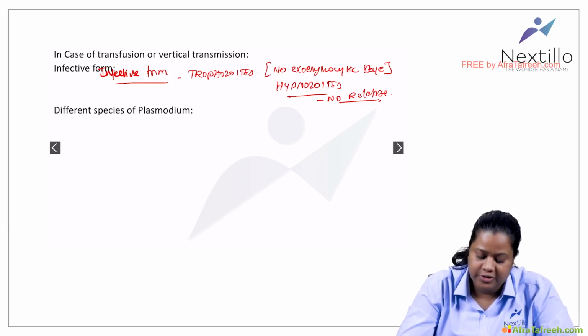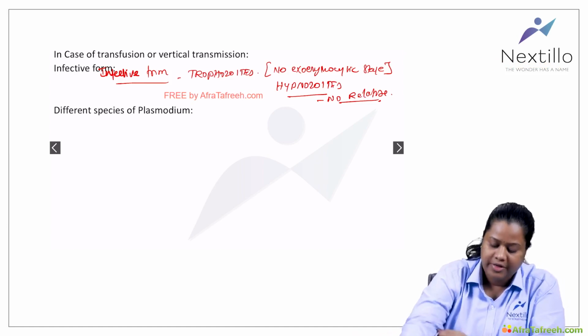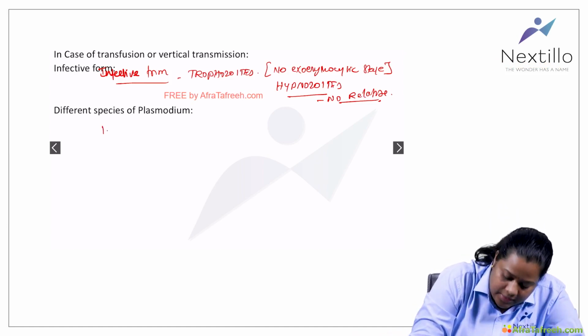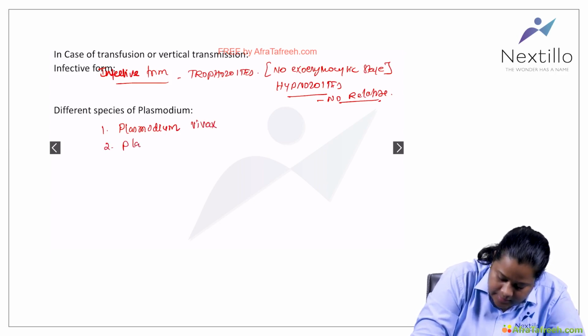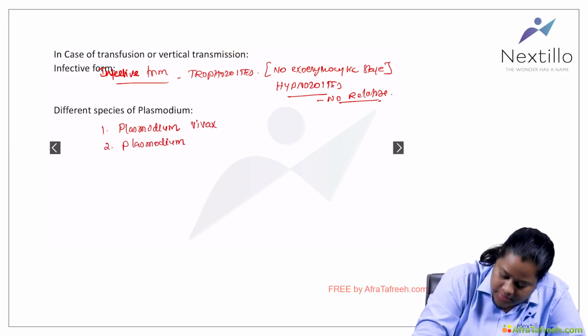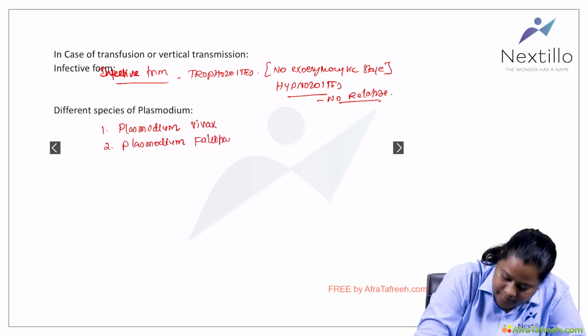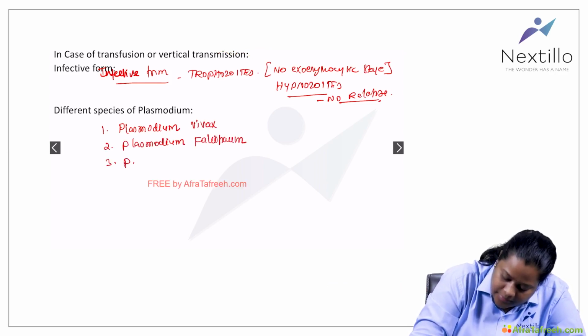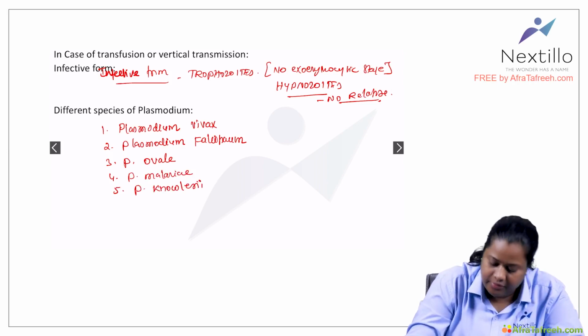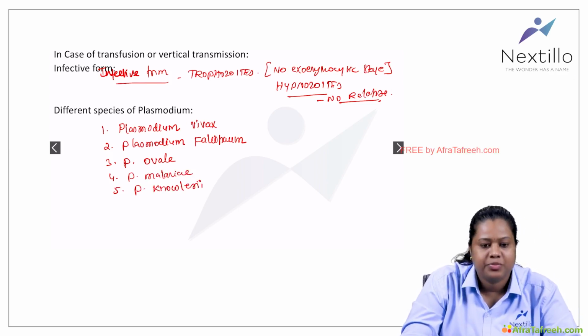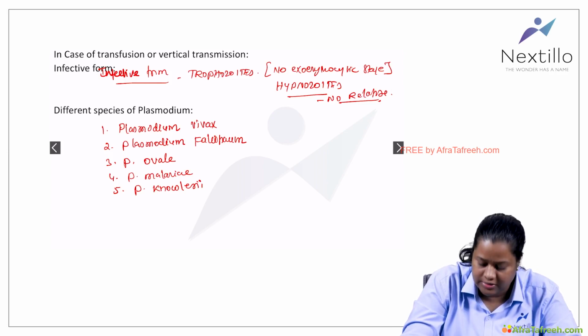Now, what are the different species of Plasmodium causing malaria? There are 5 species which cause malaria. One is Plasmodium vivax, Plasmodium falciparum, Plasmodium ovale, Plasmodium malariae, Plasmodium knowlesi. Okay, so these are the 5 species of Plasmodium that cause the disease.